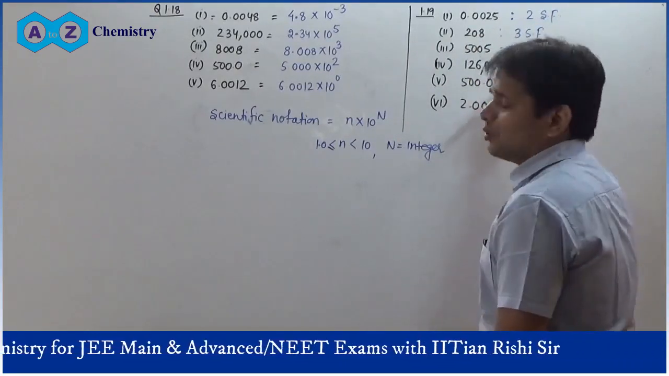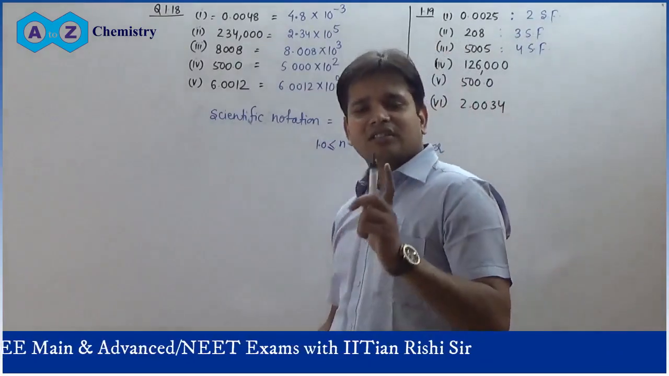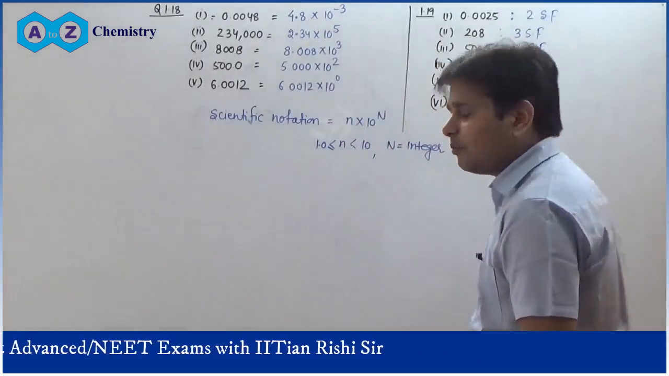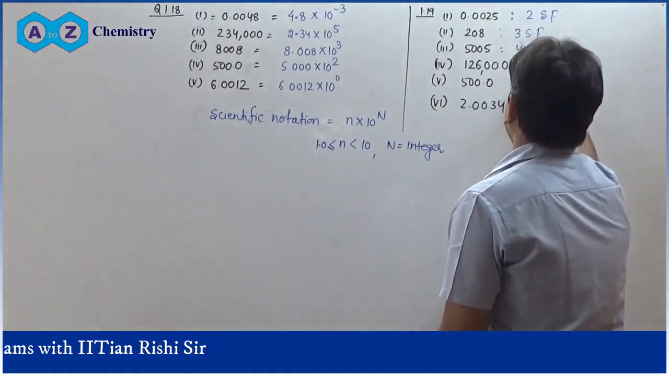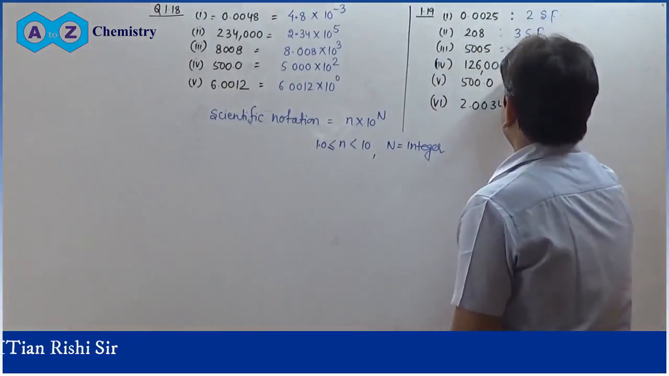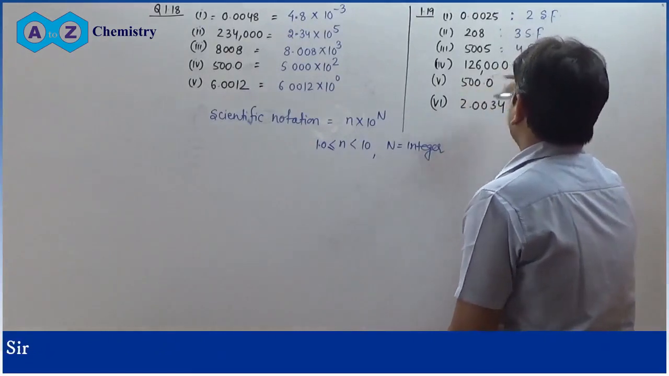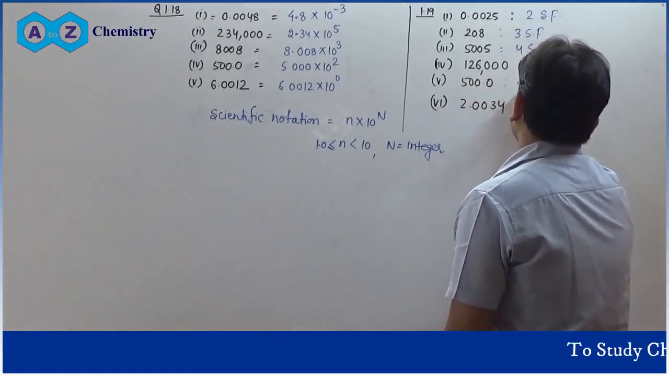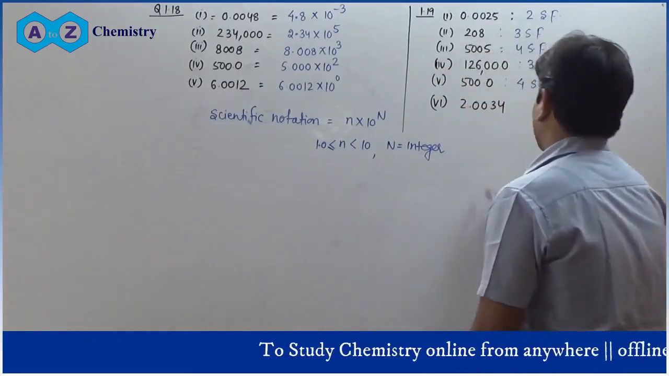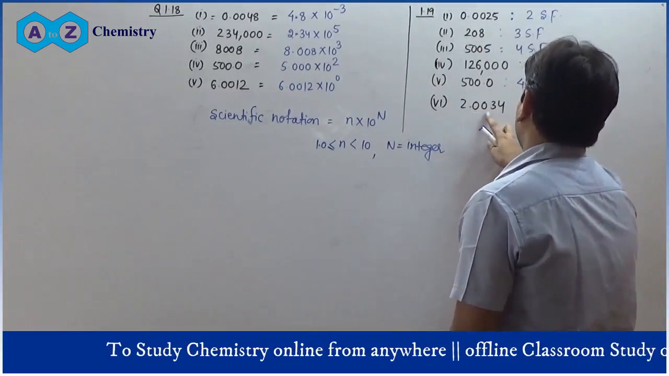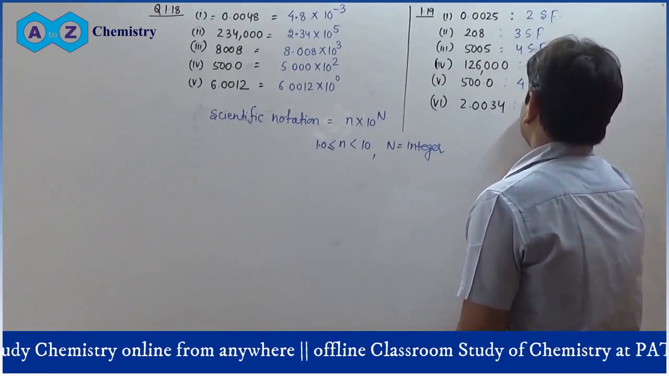These are trailing zeros. Trailing zeros are counted as significant figures only if the number has a decimal place. Here you have no decimal place, so these have only 3 significant figures. Here you can see trailing zeros with a decimal place, so you have to consider them as significant figures. Now 2.0034 has 5 significant figures.